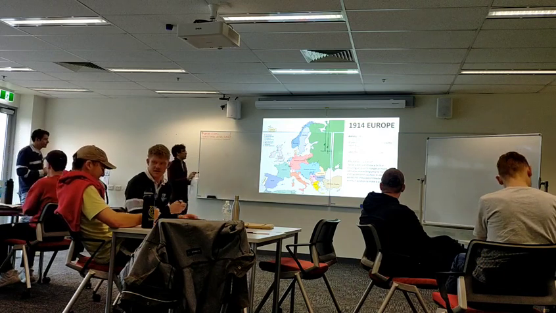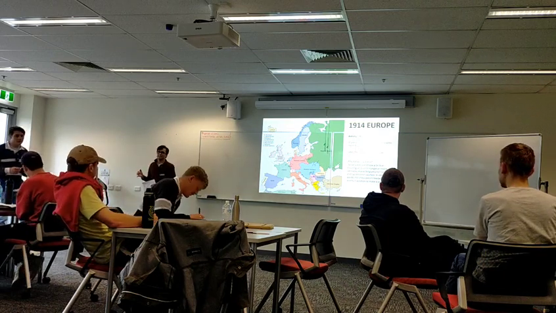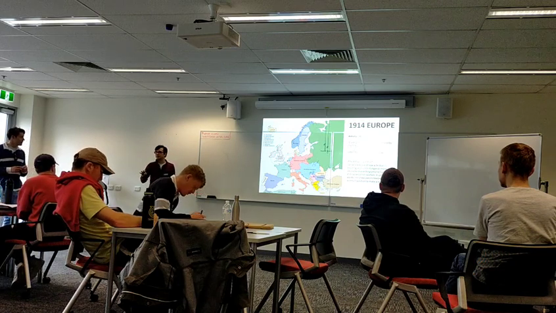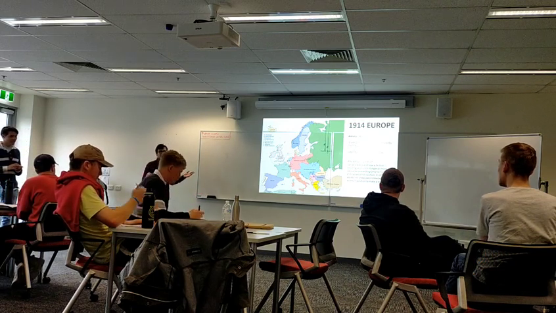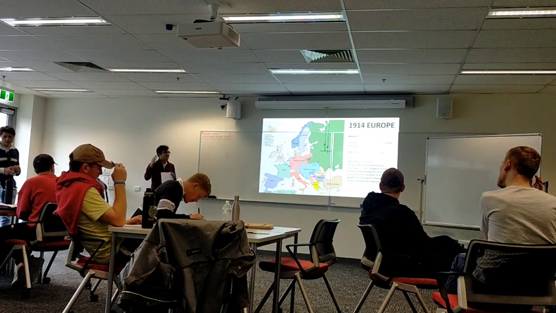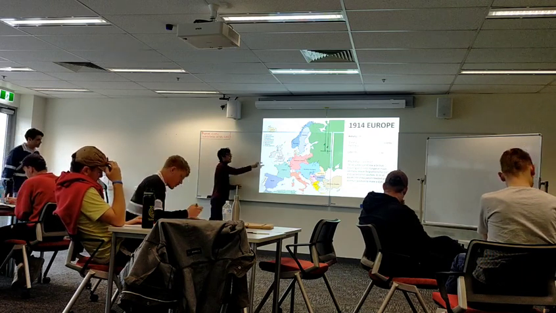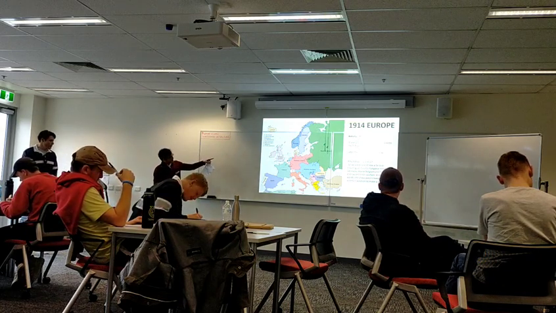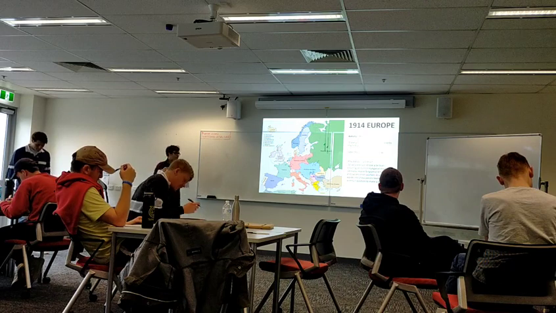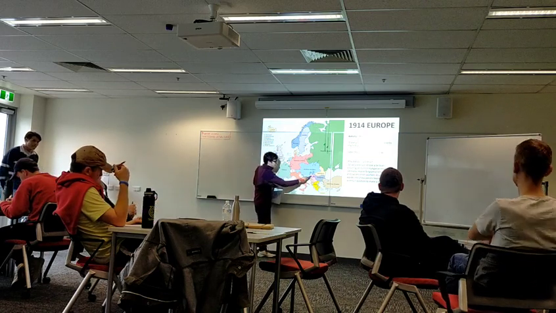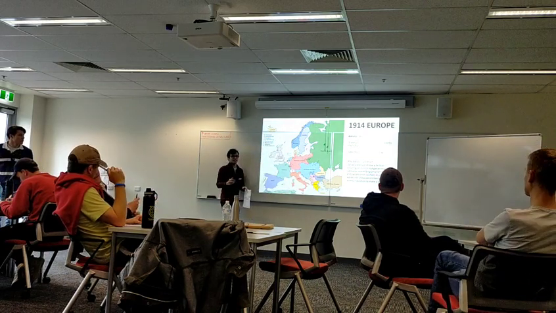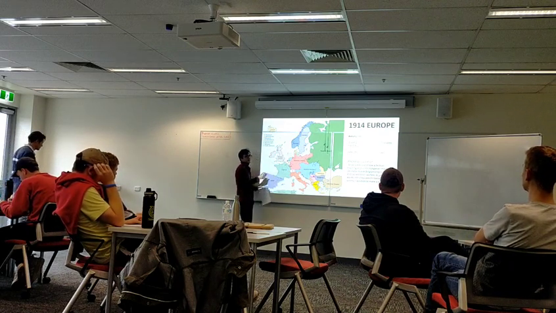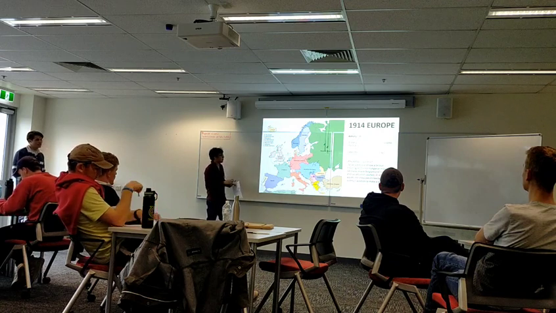And can we guess who's friends with the British Empire? The US, sort of friends, but not fully yet. They're very different countries, but Australia, definitely us. We were part of the same empire as Britain at the time. So because Britain declared war on Germany, so do we. Because a man got shot here, we're sending some Australian troops over to fight here. And that's what happens during the war.